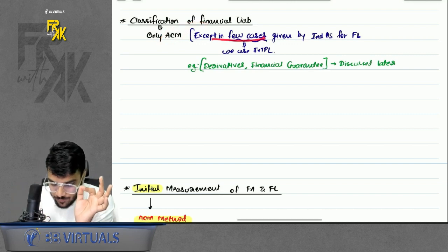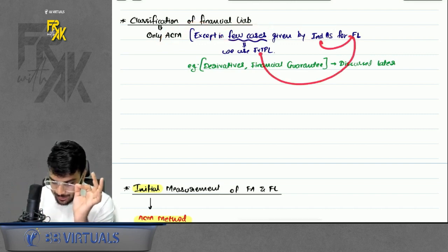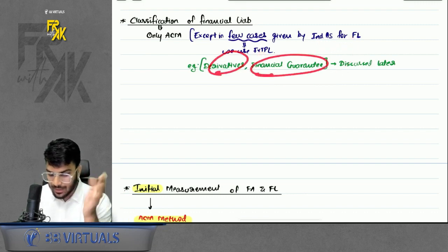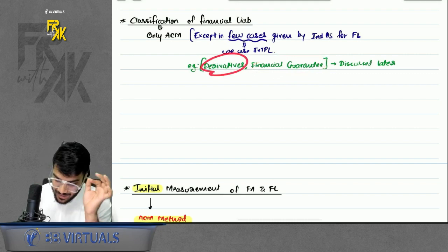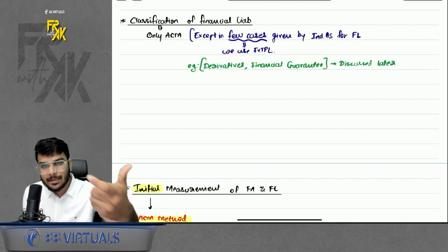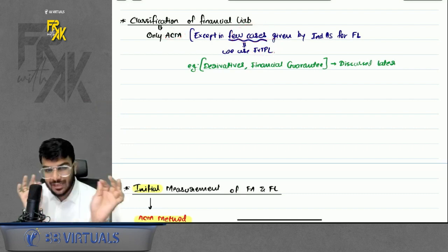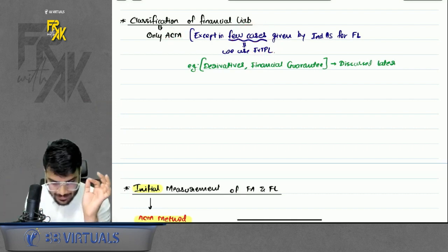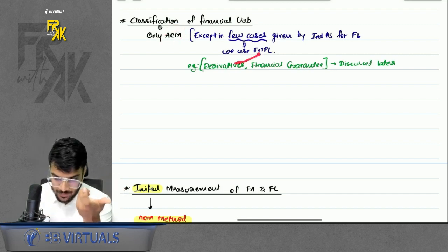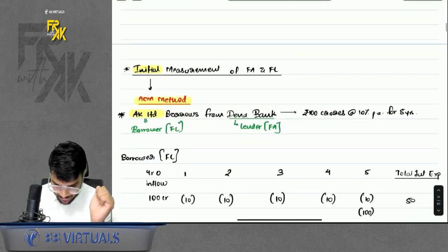Of course, in a few cases, Ind AS says for financial liability you will use FVTPL. Those cases are defined, like derivatives and financial guarantee. Those cases are specifically defined that for these particular cases use FVTPL. That means for financial liability, all cases ACM, but for a few cases FVTPL. If anyone asks you, just say that ACM is the only method, but yes, for a few cases which are defined by Ind AS, we will use FVTPL. Is this clear to everyone? Okay, sir, done.